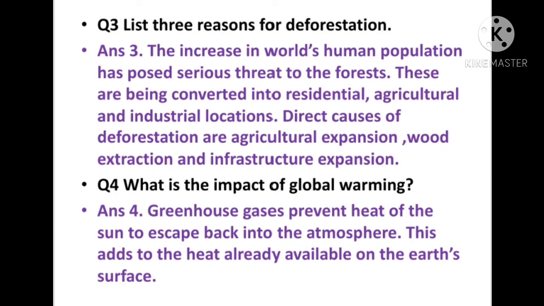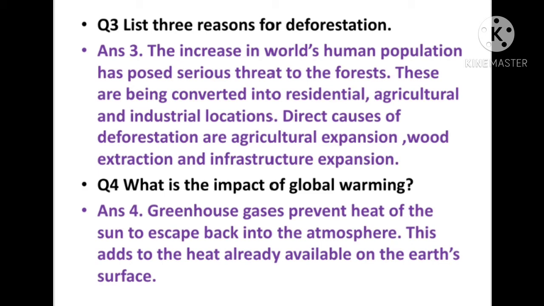Now question number 3. List 3 reasons for deforestation. The increase in the world's human population has posed a serious threat to the forests. These are being converted into residential, agricultural and industrial locations.